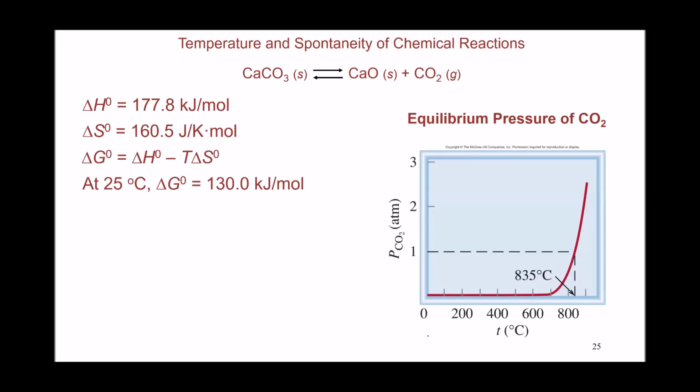For this reaction right here, these are the standard enthalpy, entropy, and free energy values for the reaction. And based on the sign of delta G being positive, that means that the reaction is non-spontaneous, it is not going to take place automatically. And if you want to make a prediction about whether the reaction is going to be spontaneous at any temperature, you can make this prediction based on the fact that both delta H and delta S are positive.